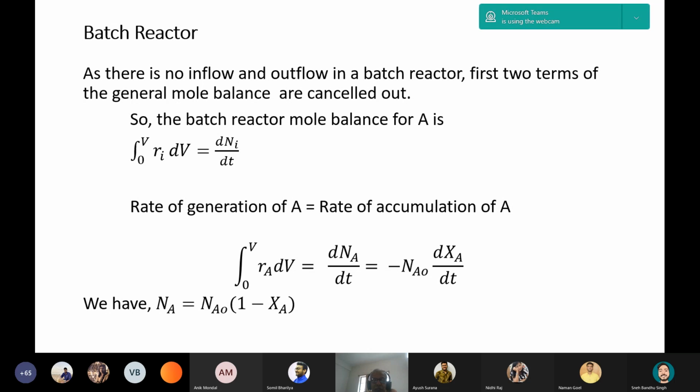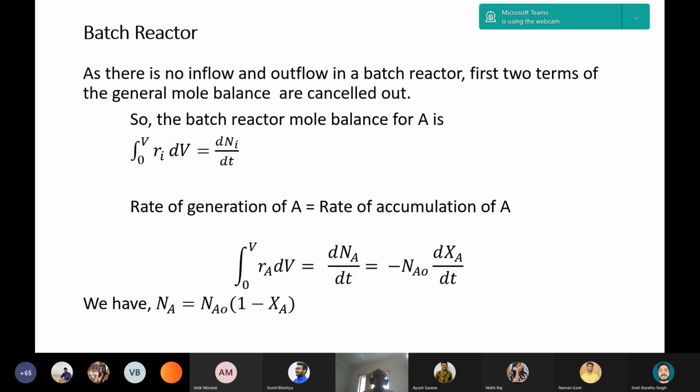That's why dNA/dt is written as NA0 dXA/dt. Or we can write in this way also, NA is equal to NA0(1 minus XA). Then you differentiate this NA, you will get minus NA0 dXA/dt. So using this equation, we can find out the time requirement for a particular conversion in batch reactor.